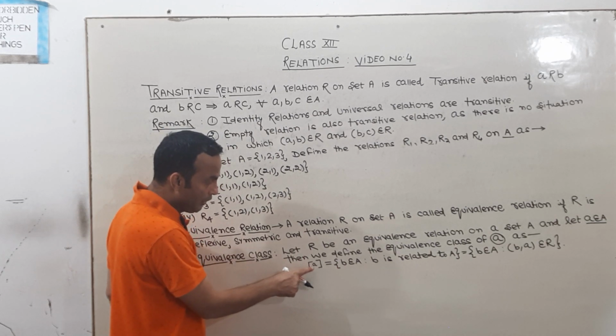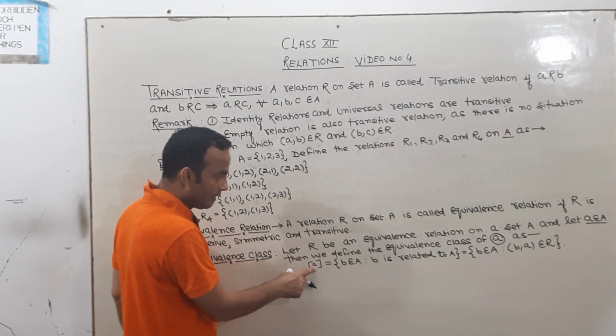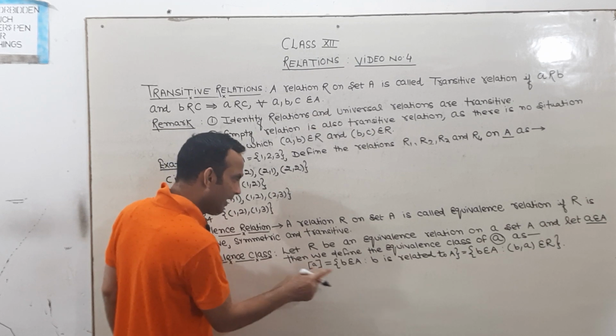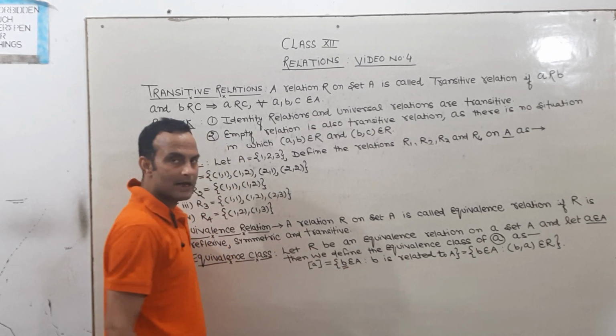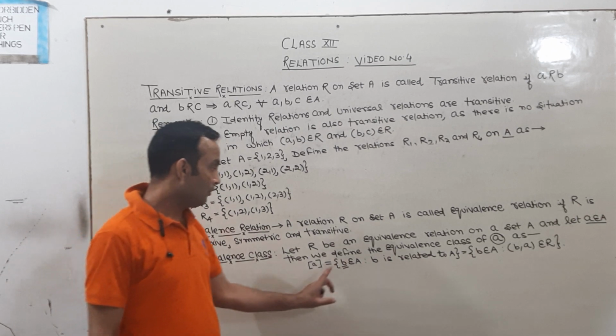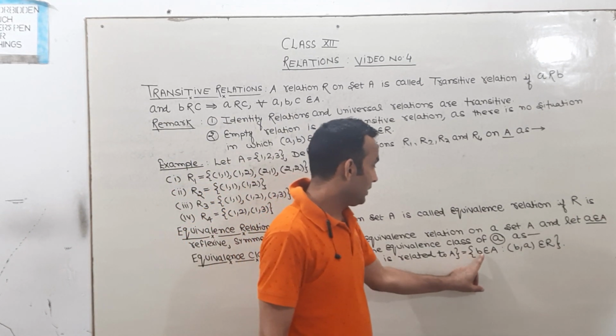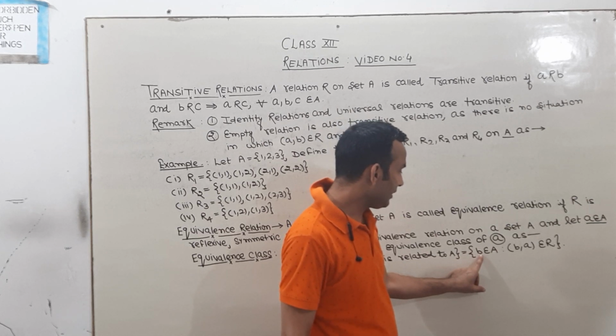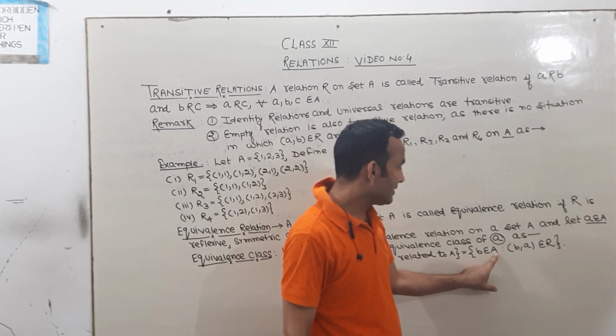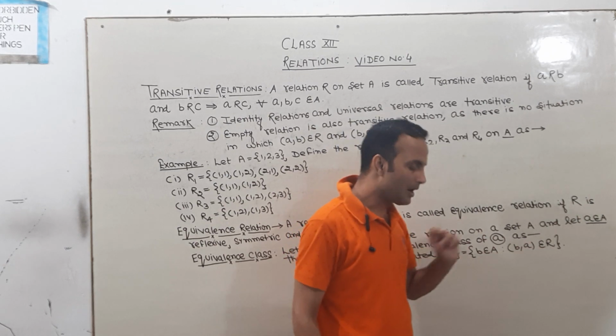Equivalence class of A is B, which belongs to capital A, such that B, A belongs to R.